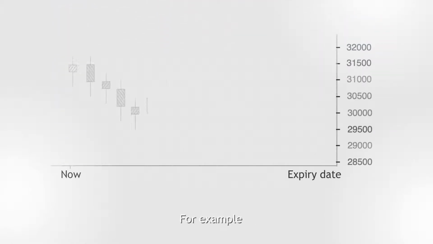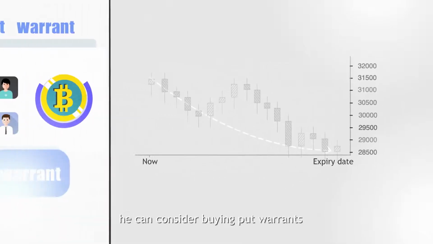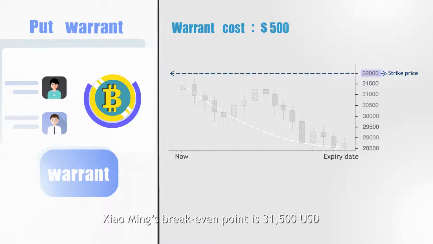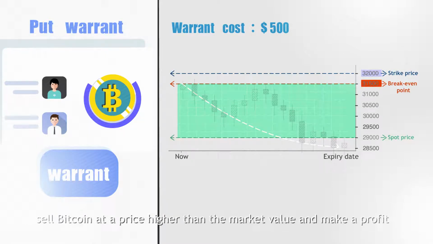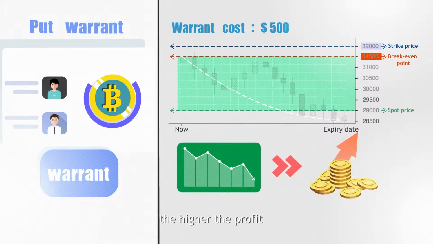On the contrary, if Xiaoming believes that there is a high probability that Bitcoin will fall in the future, he can consider buying put warrants. Assuming that the strike price is $32,000, Xiaoming's break-even point is $31,500. Only when the spot price is lower than this break-even point can Xiaoming sell Bitcoin at a price higher than the market value and make a profit. The lower the underlying price, the higher the profit.